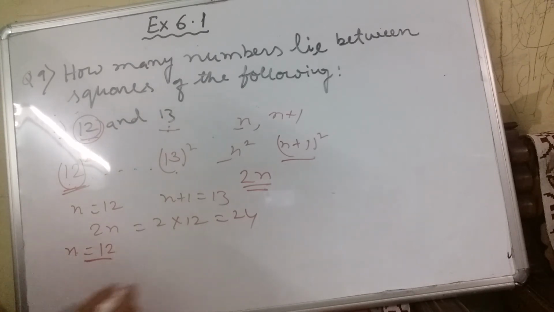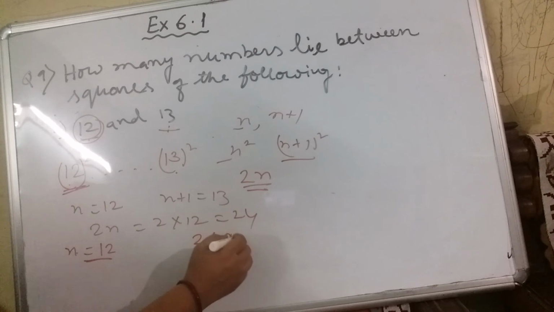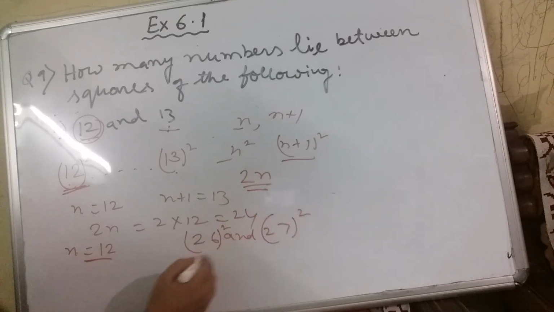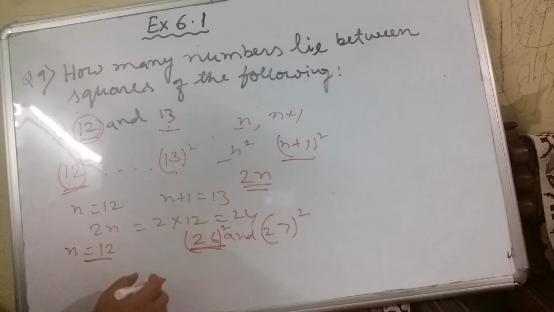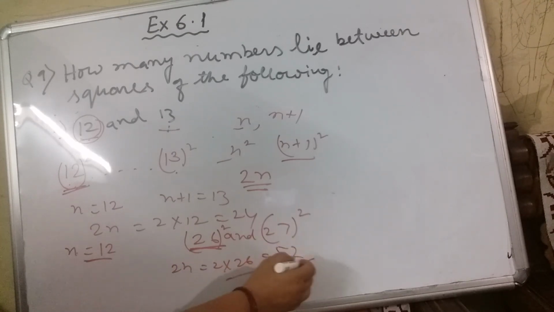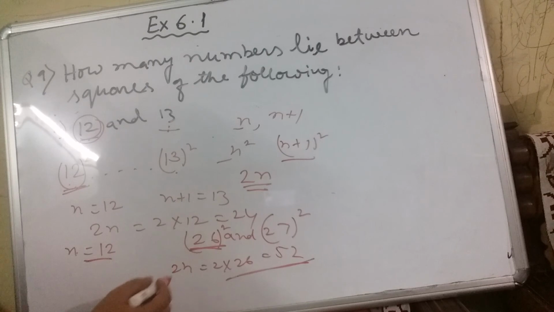If I say 26 and 27, how many numbers will be there in between squares of 26 and 27? What you have to do? Here n is 26. You have to take the smaller one. 26, if it is n, so 2n will be 2 into 26, that is 52. Only you remember, you have to take n as whichever is smaller. Okay. Thank you.